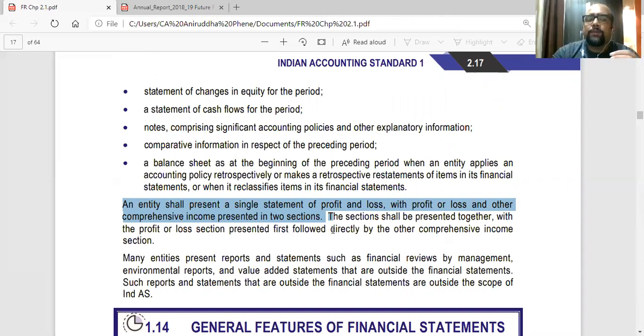So other comprehensive income can be something about revaluation of some assets, change in the valuation of investment, some actuarial gains or losses, foreign exchange gains or losses, something like that.